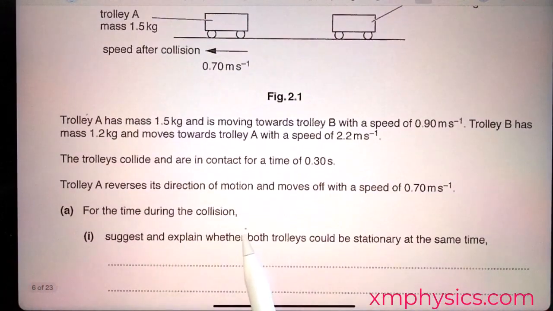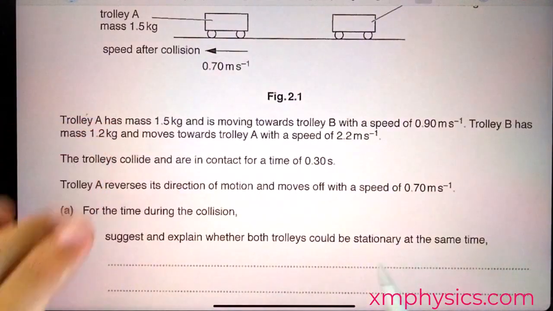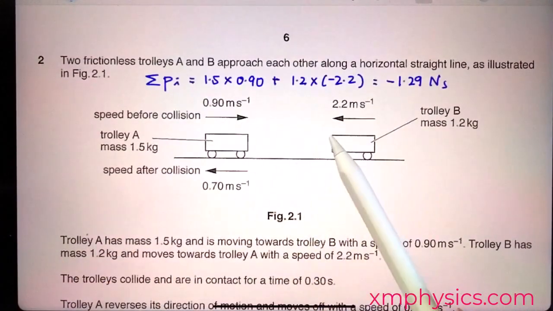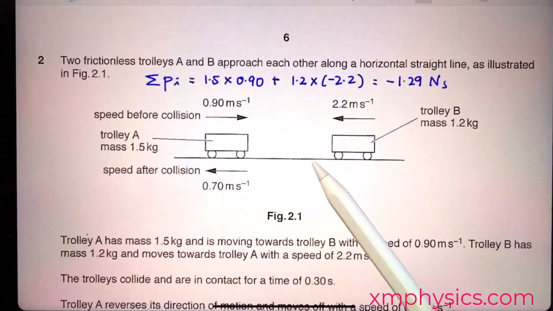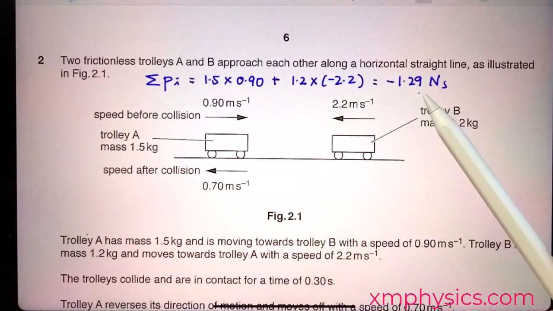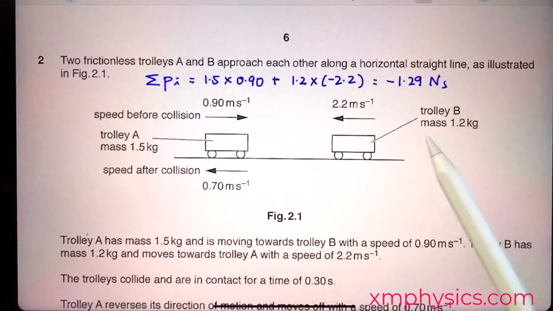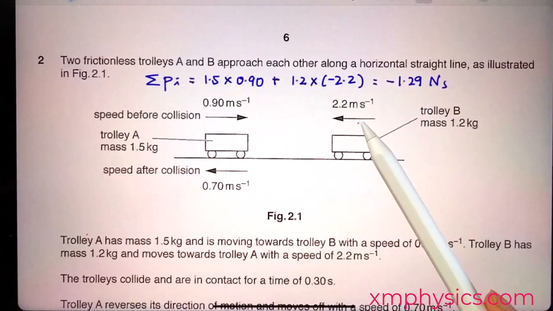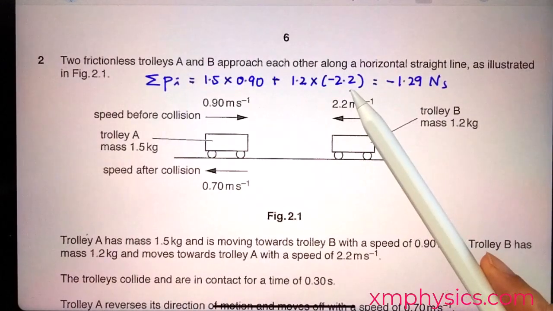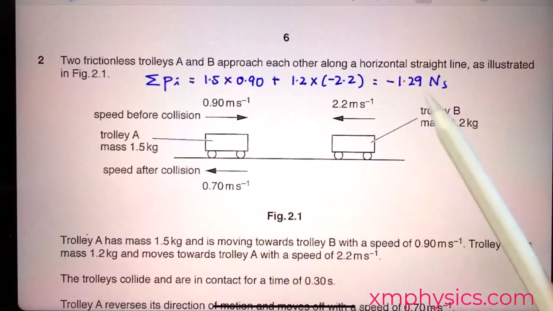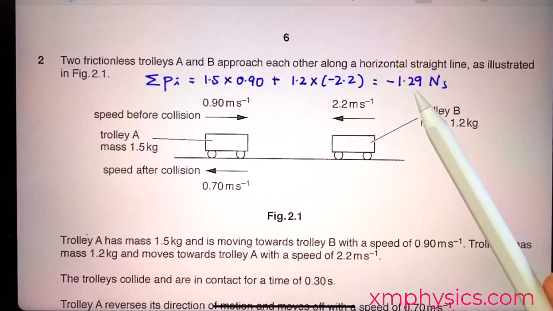For the time during the collision, suggest and explain whether both trolleys could be stationary at the same time. Well, that depends on whether this would be a violation of PCOM, yeah? Let's calculate the initial total momentum before the collision, and it turns out to be negative 1.29 Newton per second. So I'm taking rightward to be positive. That's why trolley B's velocity, which is a leftward velocity, has to be represented by negative 2.2. So it turns out the net momentum is negative, so it's a leftward momentum.